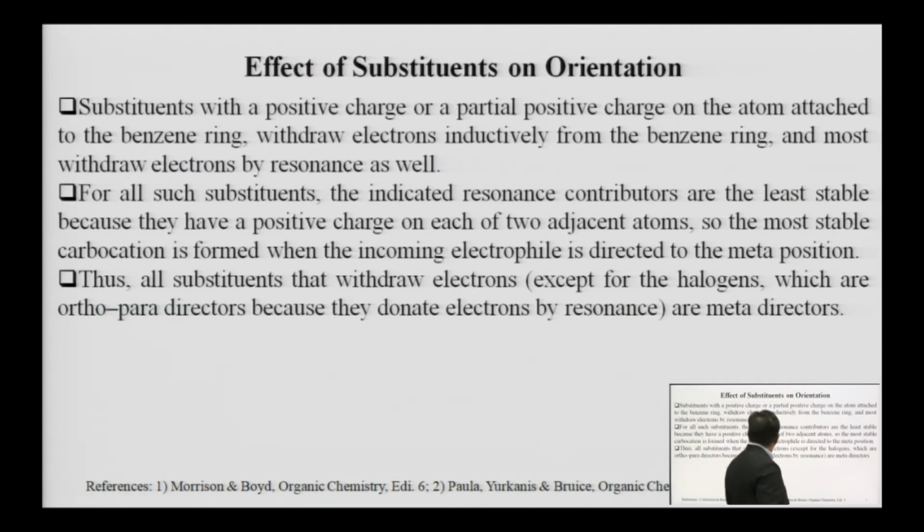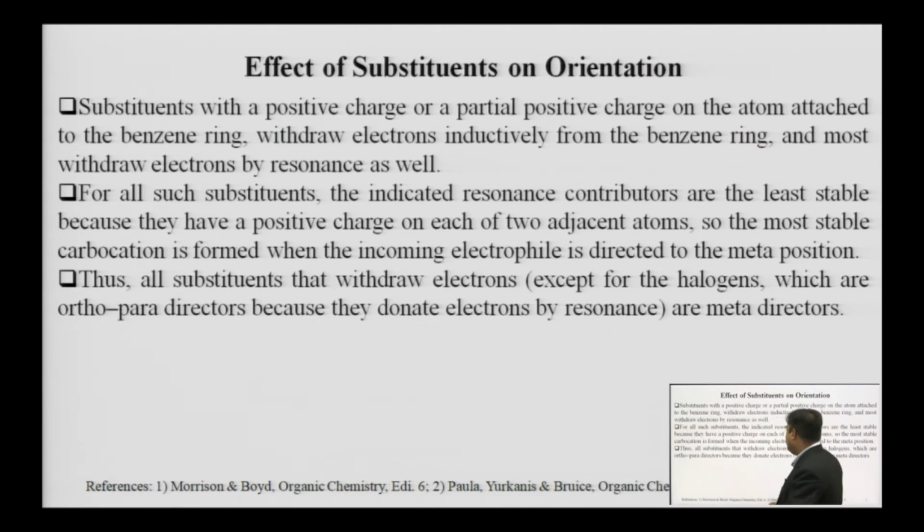So, again if a substituent which has a positive charge or partial positive charge on the atom attached to the benzene ring, they can withdraw the electron inductively, and they can withdraw the electron from benzene by resonance also. So, for all such substituents, the indicated resonance contributors are the least stable, because they have a positive charge on each of two adjacent atoms, as we have discussed in the previous slide.